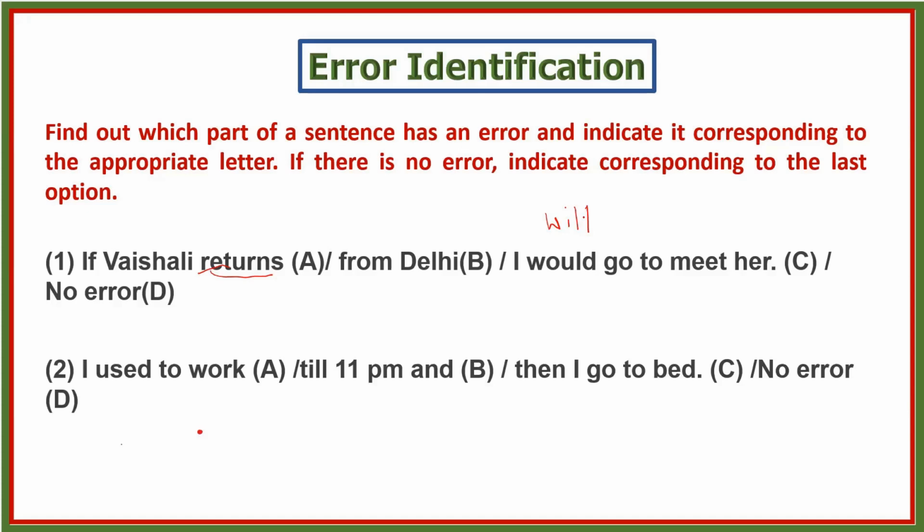See the second question. I used to work till 11 p.m. and then I go to bed. So see the first part, if you see here, I used. This is already in past form. So now see in which part there is an error. I used to work till 11 p.m. and then I went to bed. So I went to bed is the correct answer. So here error is in part C.